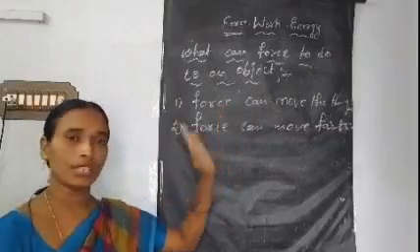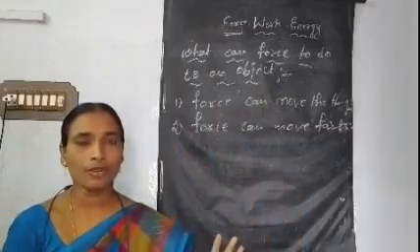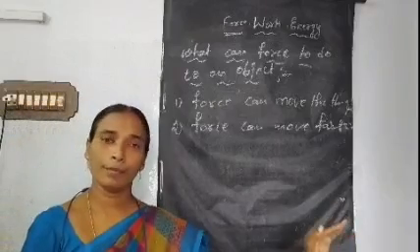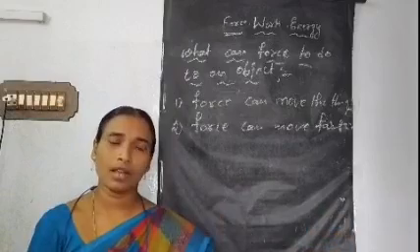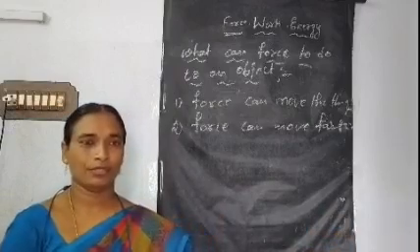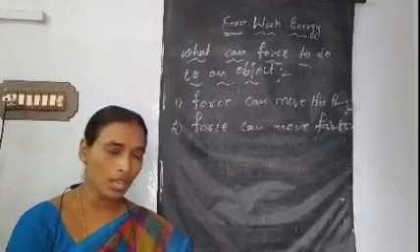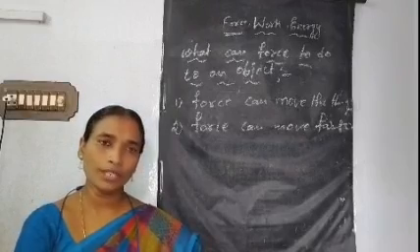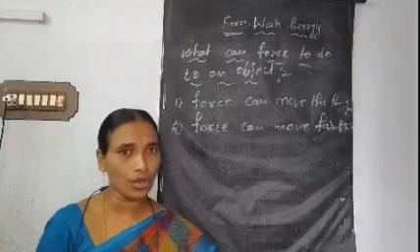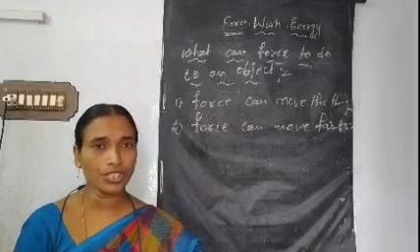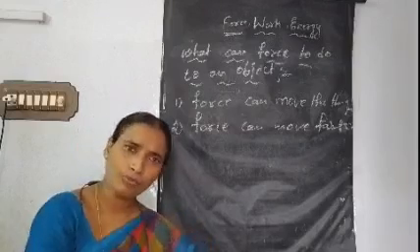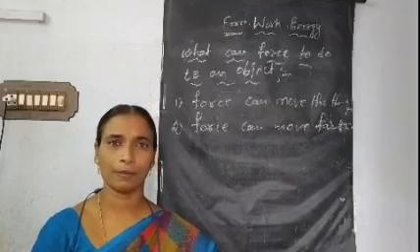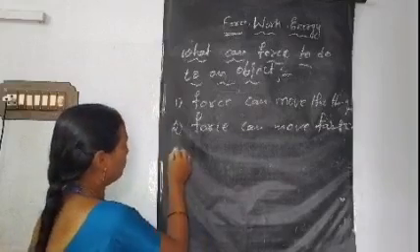First one, force can move the things. Second one, force can move the things faster. Remember carefully, faster. Best example is the bicycle. If you want to ride slowly, you can do it. If you want to ride fast, you can do it. What is the difference between these two actions? In the second position, you are applying a lot of force on the pedals. Then only the bicycle will move very fast. Remember that. And next one.